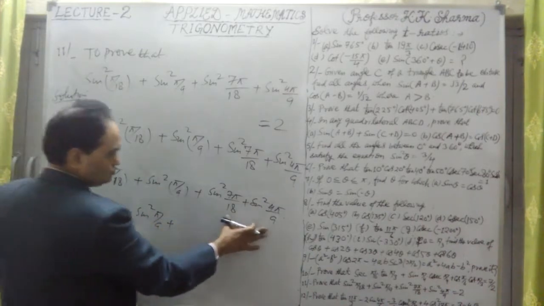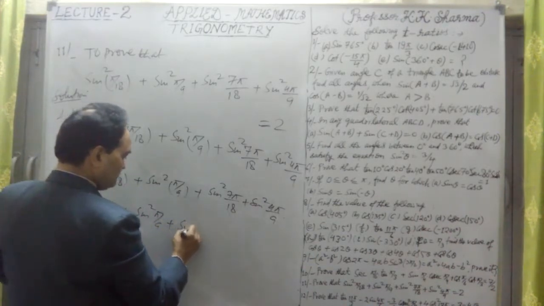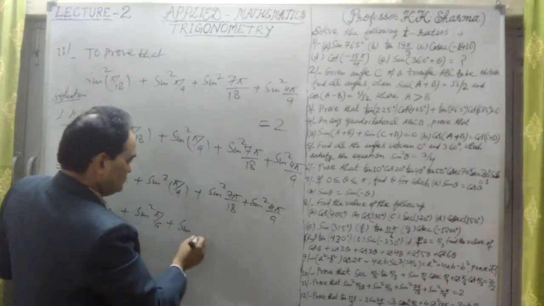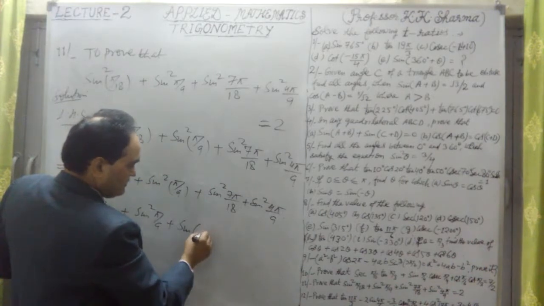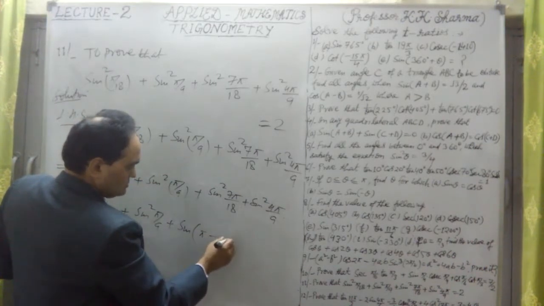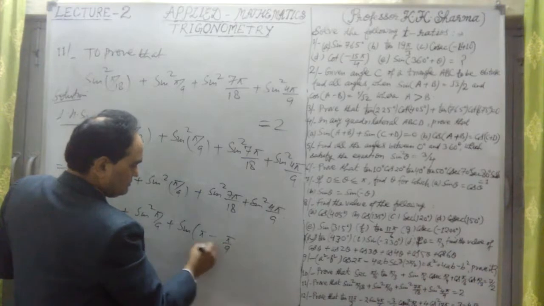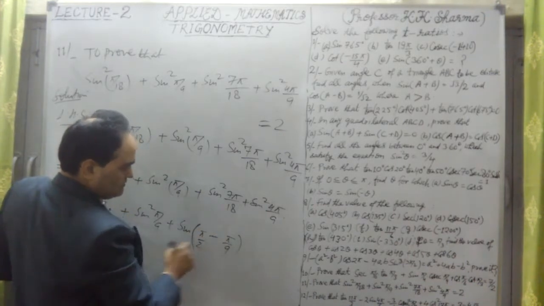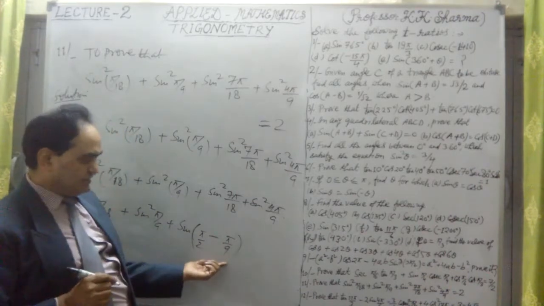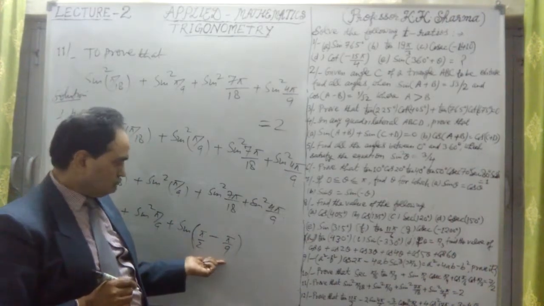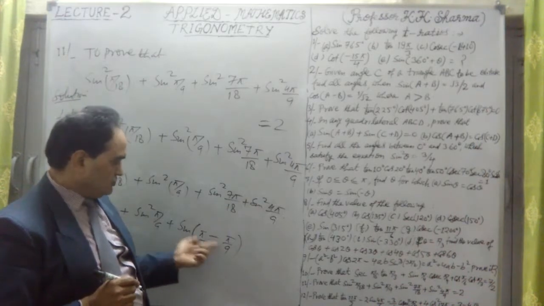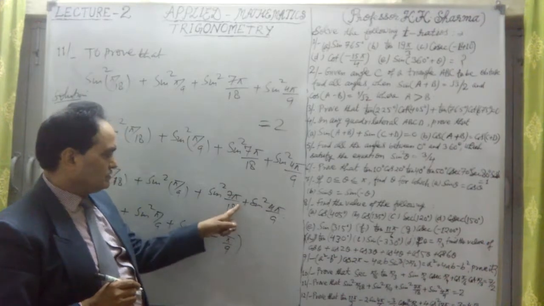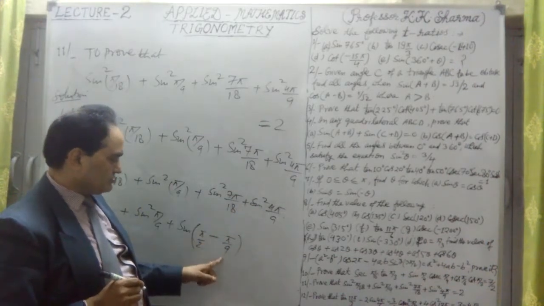Let me convert these two. Sine square, I'll write after that value. It can be written as angle pi by 2 minus pi by 9. What is this value? If I take 18 LCM, it will be 9 pi minus 2 pi, means 7 pi by 18. 7 pi by 18 is written like this.